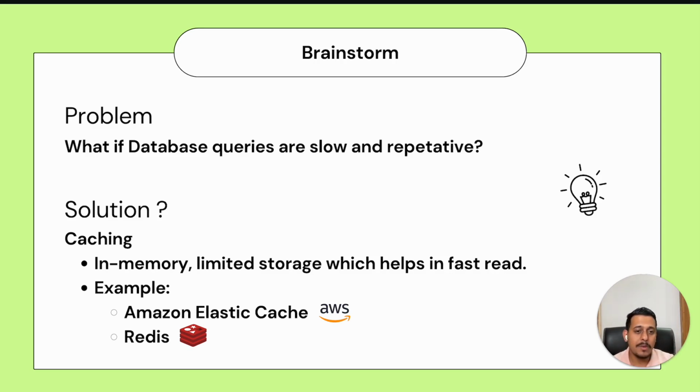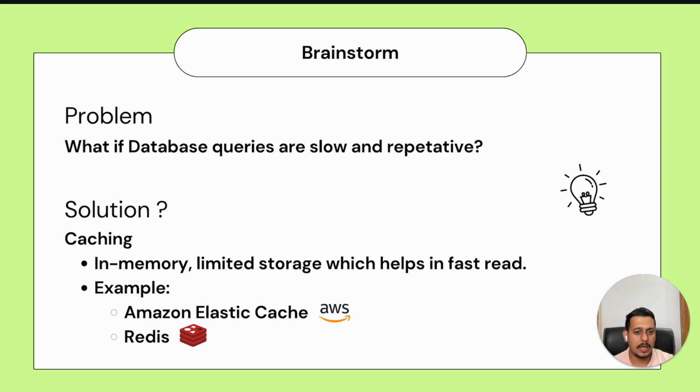Now, sometimes we are getting repetitive queries only. For example, in my Gmail, if I go to my spam folder, it will generally have the same details only. Inbox can change day to day, but these things won't change very frequently. So I'm getting the same data again and again.